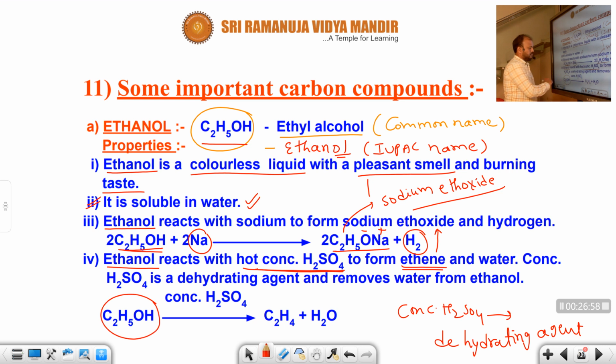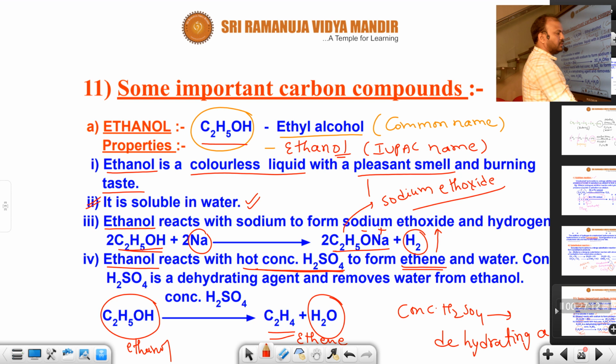This is alcohol. It removes water molecules and changes into ethene. Ethanol you have taken, then you will get ethene. If you take propanol, you will get propene. Students, have you understood or not?